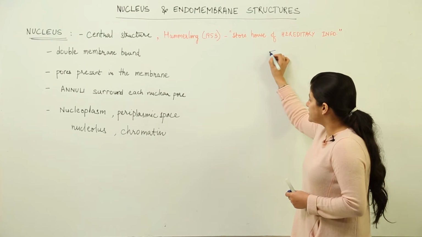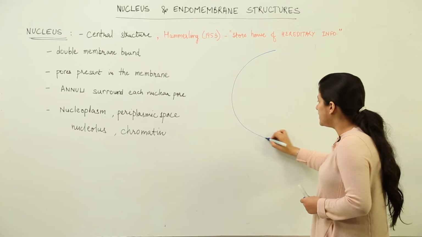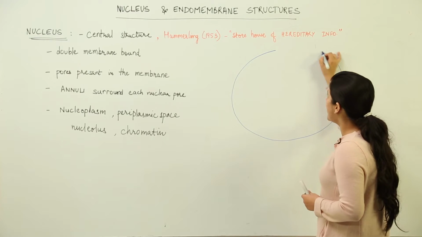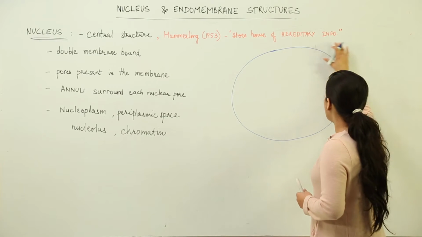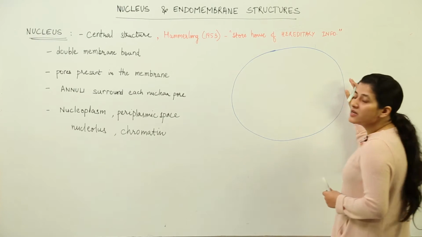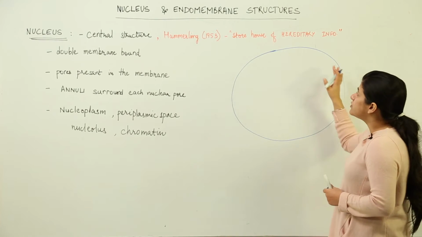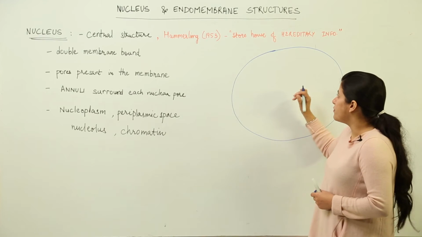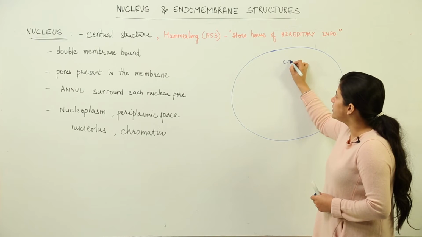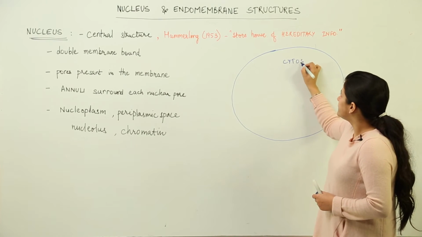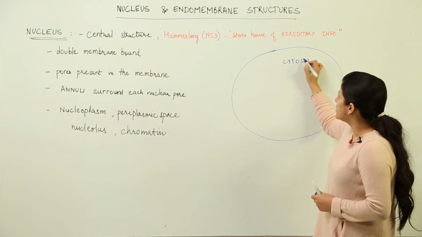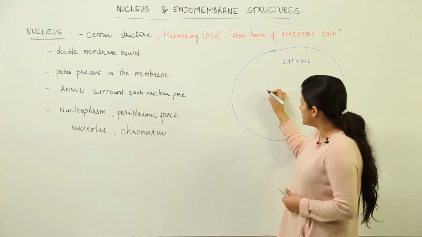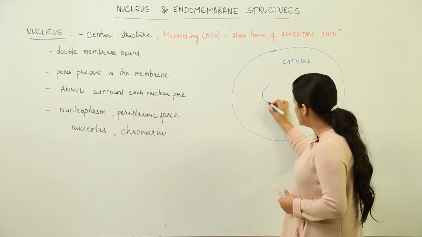Supposedly you have a cell, eukaryotic cell. It could be a plant cell or an animal cell which is separated from the medium by its cell wall structure, which could be a cell wall or a cell membrane. It has cytosol inside it. This cytosol has many organelles inside it. Let us consider this part to be nucleus.